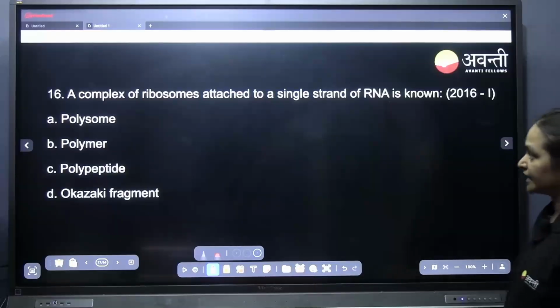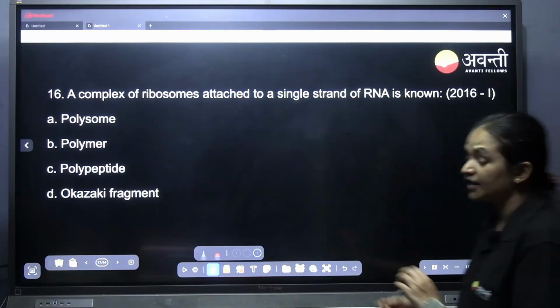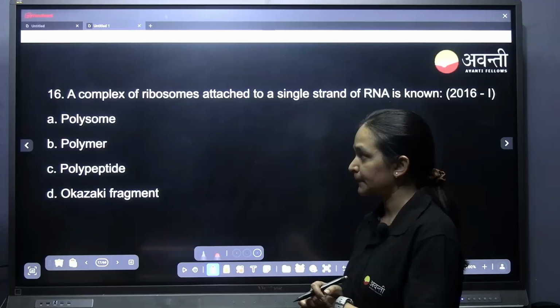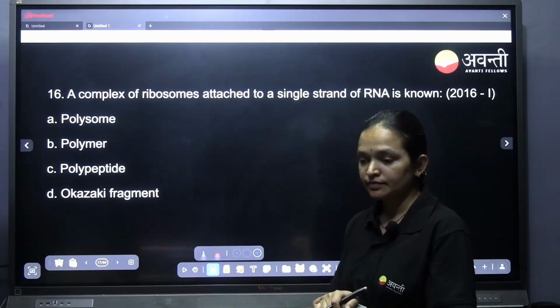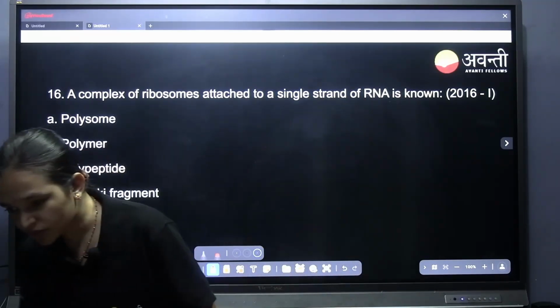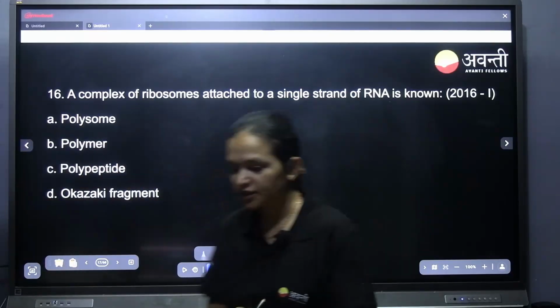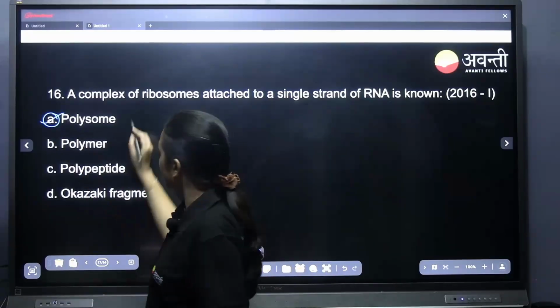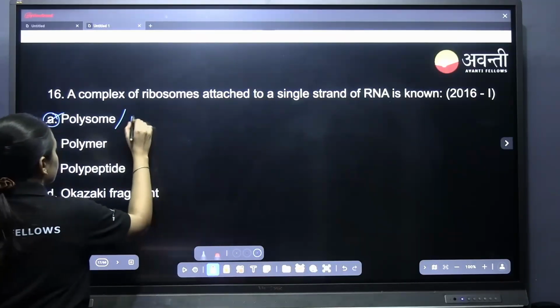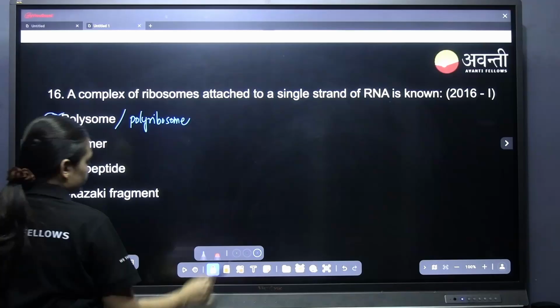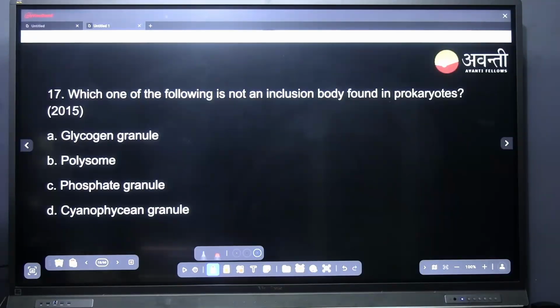A complex of ribosomes attached to a single strand of RNA is known as, again they have asked, we just discussed it. Tell me, what is the answer? Polysome. Yes, very good. Dhanashri, very good Dhanashri. It is called polysome, otherwise it is also called what? Polyribosome. Very good, students.